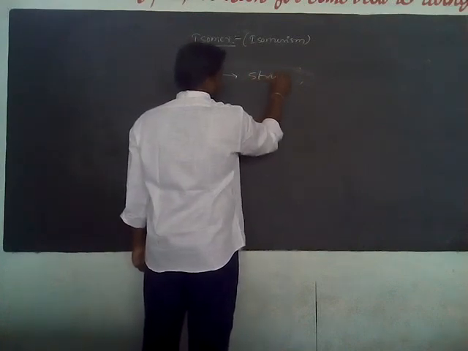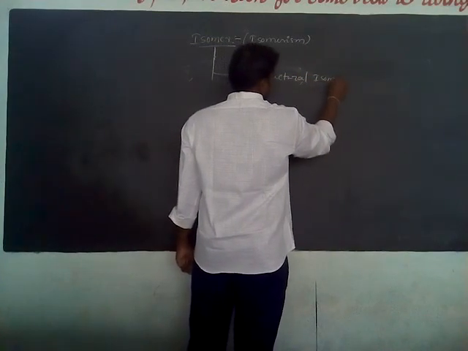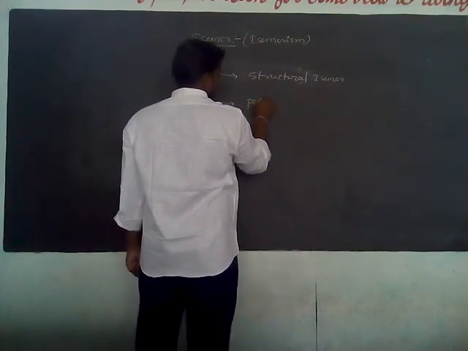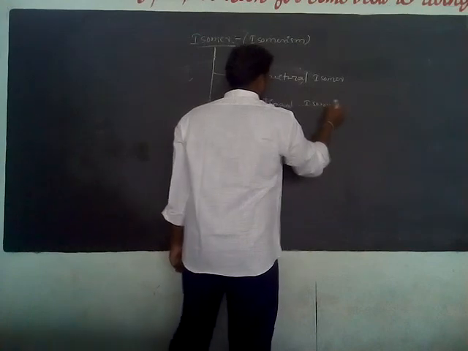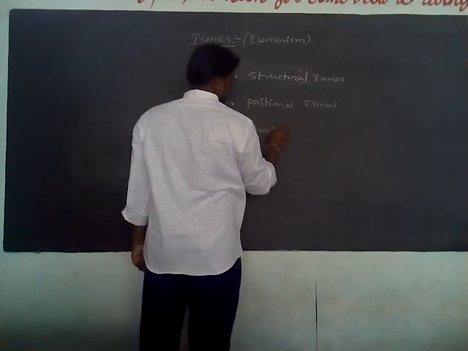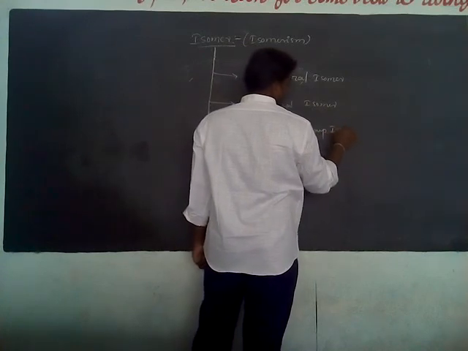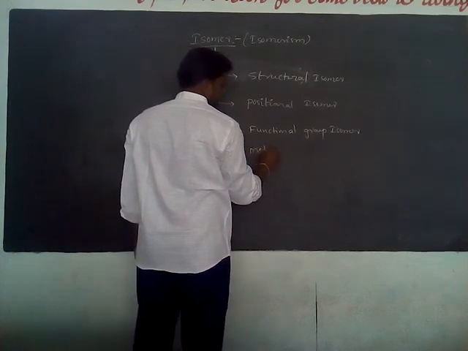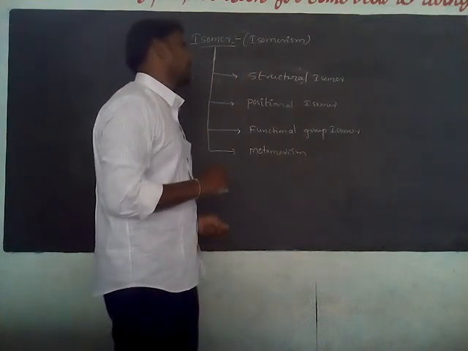The second one is positional isomers. Next is functional group isomers. The last one is metamerism.